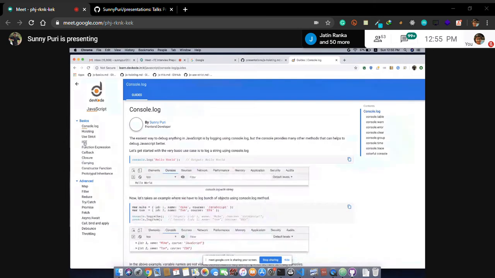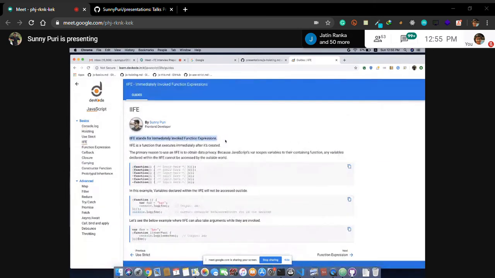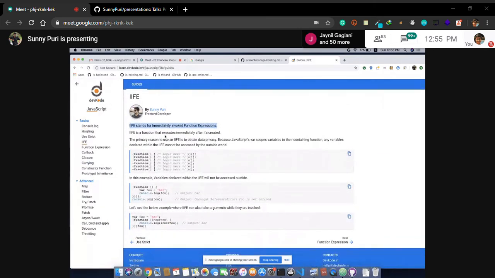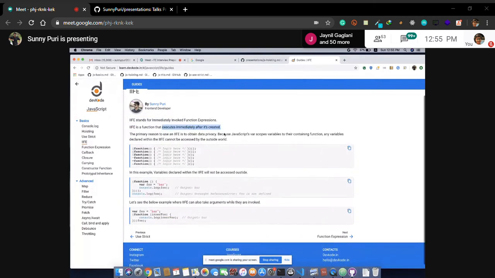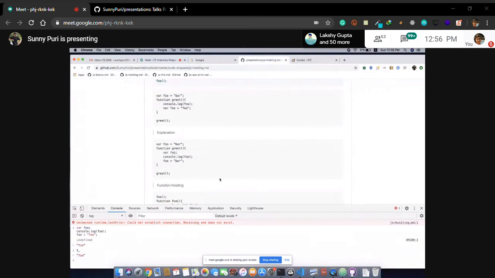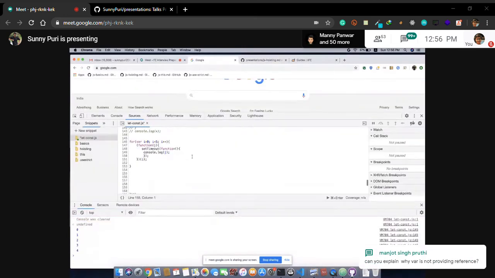In JavaScript, we have IIFE. Basically, it's an immediately invoked function expression. It will execute immediately after it's created. You can read it out. There were different approaches to create an IIFE. So this is the same. You cannot access bar because foo is behind a function. So basically, it's a self-invoking function. Instead of writing a function and calling it, you can use a self-invoking function. Okay, so you can go through this about IIFE. This is clear.